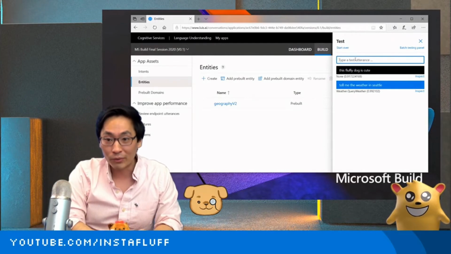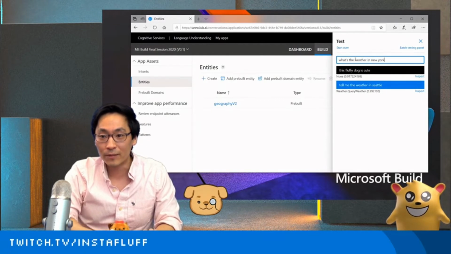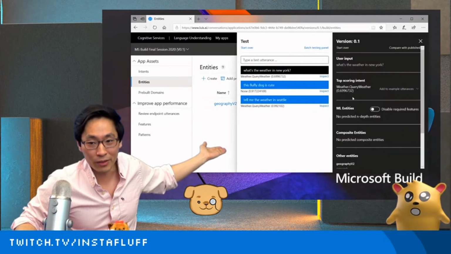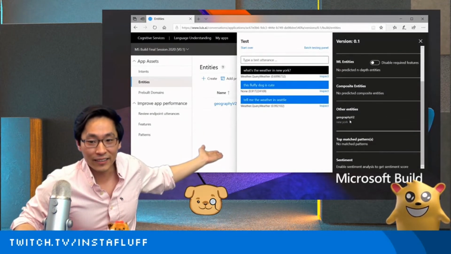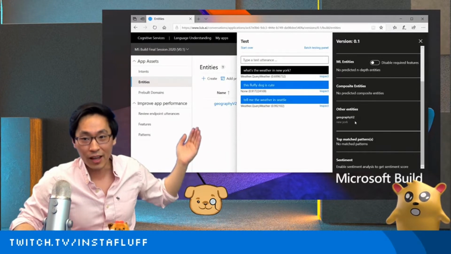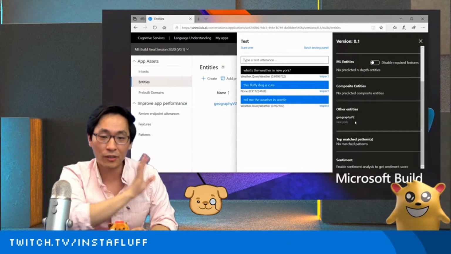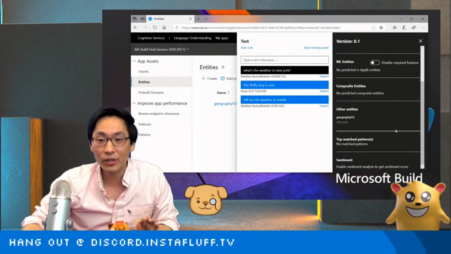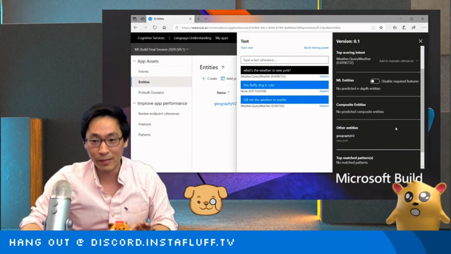So now if we say, what's the weather in New York? Not only does it recognize that it's a weather query, if you scroll down, you'll see that it recognized the entity geography as New York. And if you want to integrate this with your other app, chatbot, or website, you can call this as an HTTP call, like a REST API call, from anywhere.